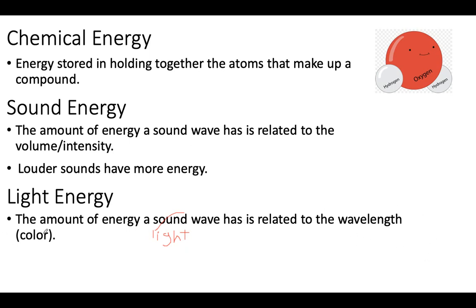So color. So lights of different color have different energy. So if you have a red light bulb and a green light bulb, the light coming from those bulbs has different energy because they're different colors, and that means they have different wavelengths. So that's how light breaks down, it's based on the wavelength, which pretty much means the amount of energy a light wave has is based on the color.